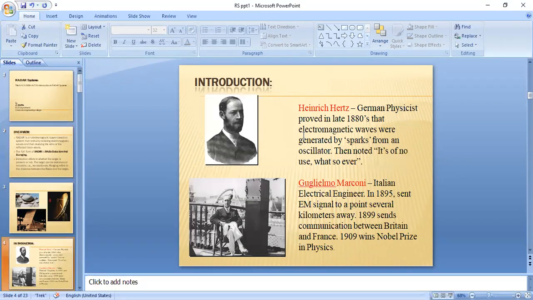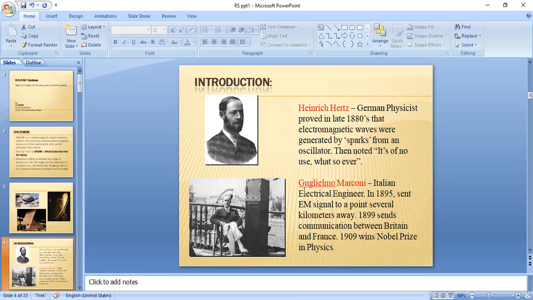Next, the history. First scientist is Heinrich Hertz. He was a German physicist. He proved in the late 1880s that electromagnetic waves were generated by sparks from an oscillator. So he developed a concept that electromagnetic waves are generated and can be passed through space from an oscillator.